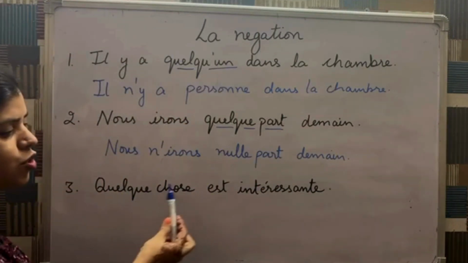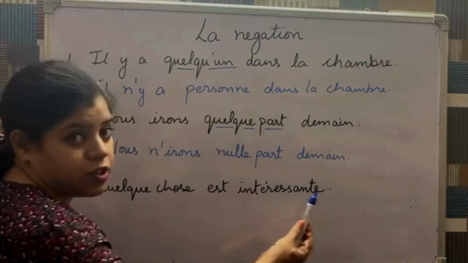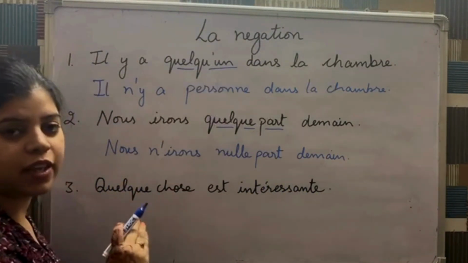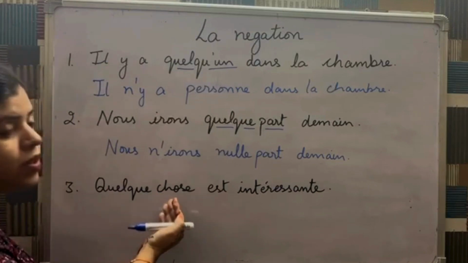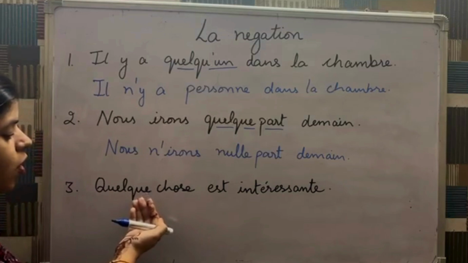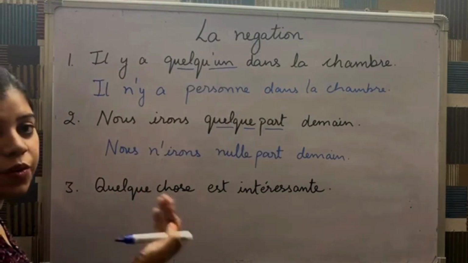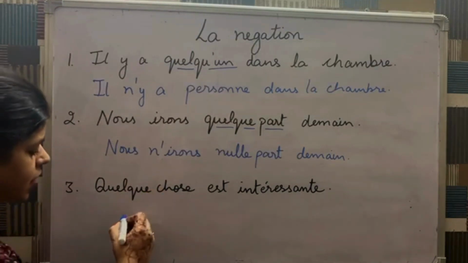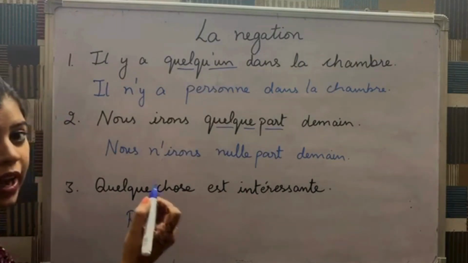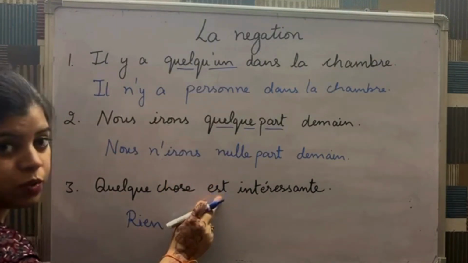Next is quelque chose est intéressant. Now, whenever our sentence begins with a negative expression, we can use its contraire, its opposite, to start the sentence. So, opposite of quelque chose is rien. So, we can start the sentence with rien. And we'll add ne before the verb only.